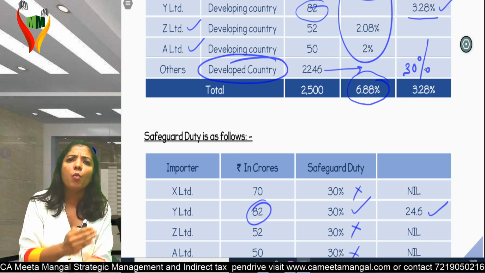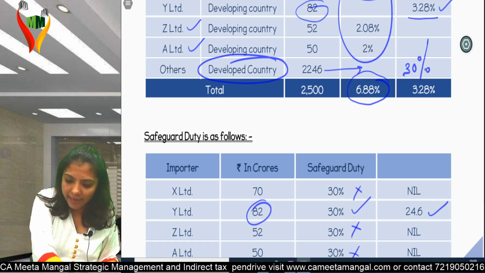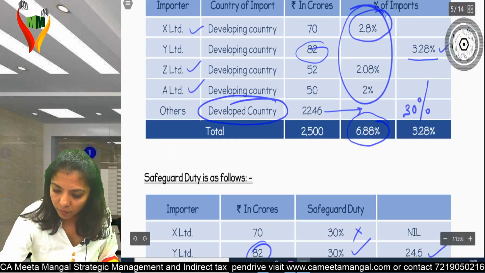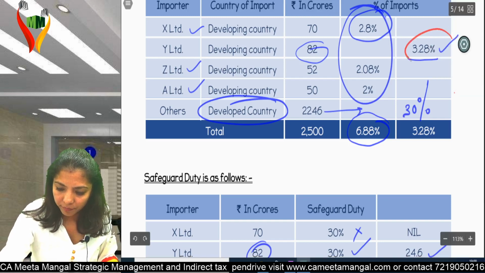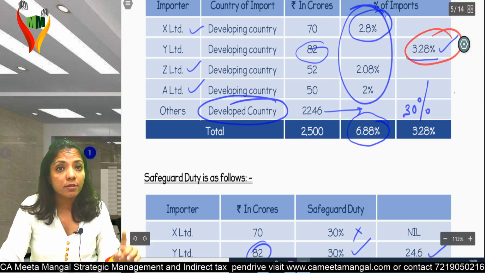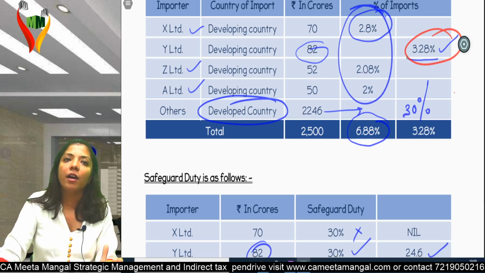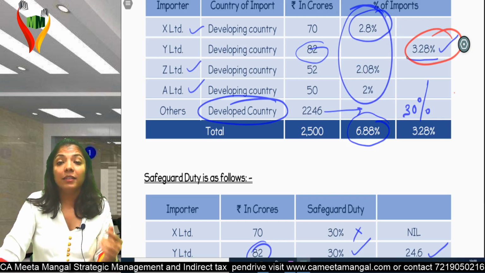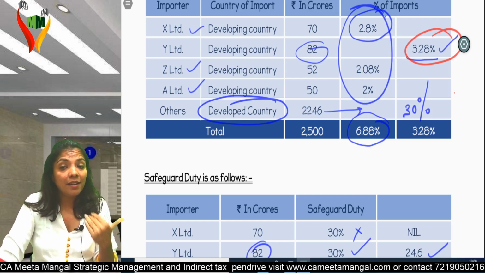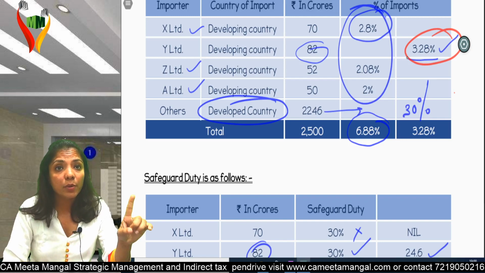The moment an individual country crosses 3%, you will levy safeguard duty in the case of Y. Why? What has happened? It is 3.28%. It has crossed the individual limit. So for Y, safeguard duty will always come into picture. Now X, Z and A are individually less than 3%. Am I clear? Up to 3 I was okay. Up to 3, when I say individually, it was okay.